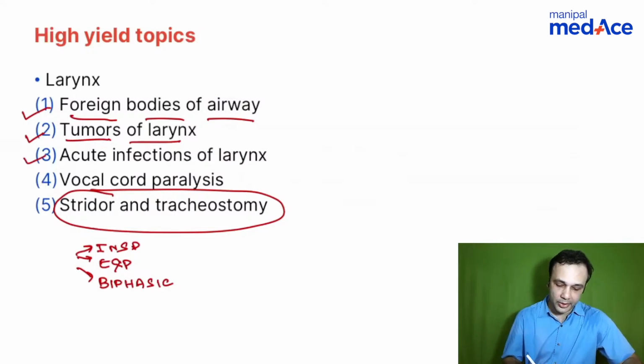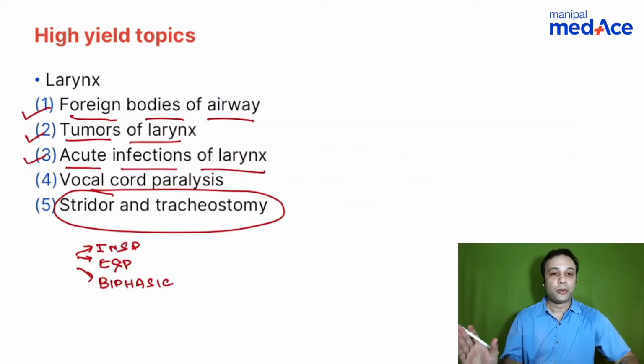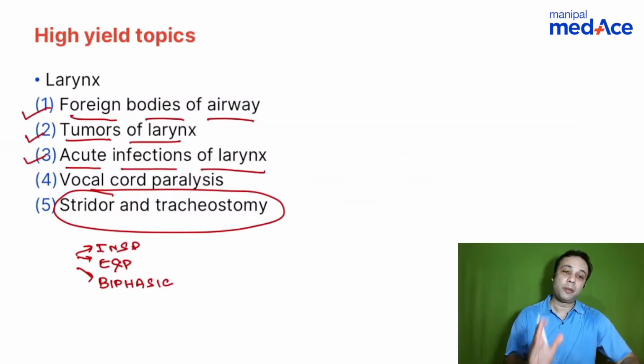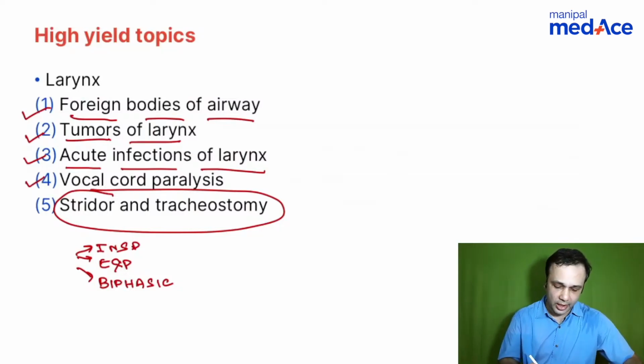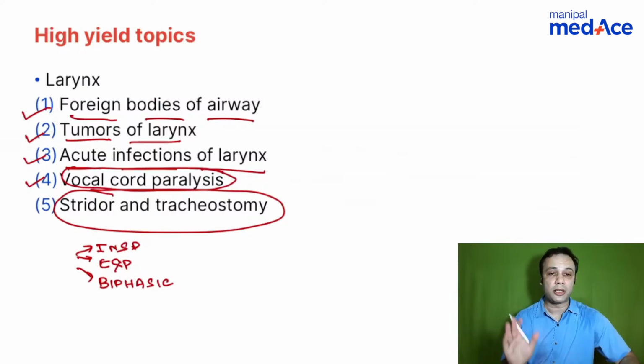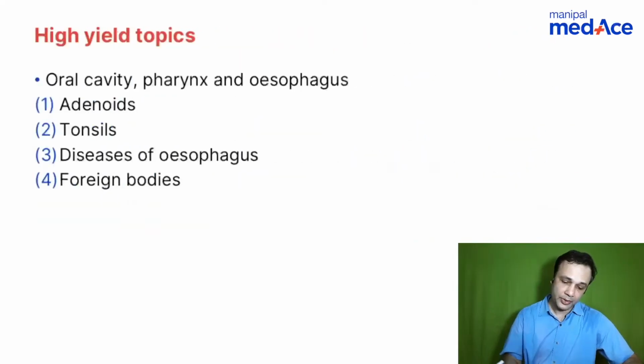The other important topic in larynx has been acute infections of the larynx: acute laryngotracheobronchitis and acute epiglottitis. Stick to these two. Most of the questions are related to that. And one question that I have not come across in INI-CET is vocal cord paralysis. This has been repeatedly asked in NEET as well as in FMG, but not so commonly in INI-CET. So you may expect something new as far as vocal cord paralysis is concerned.